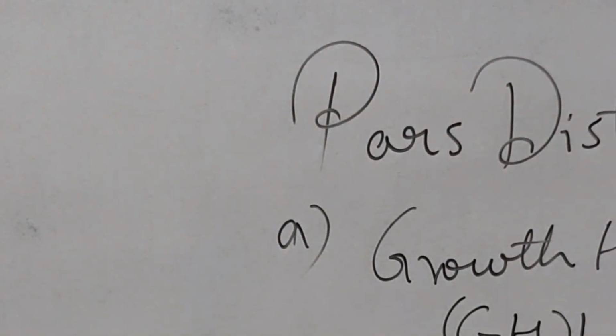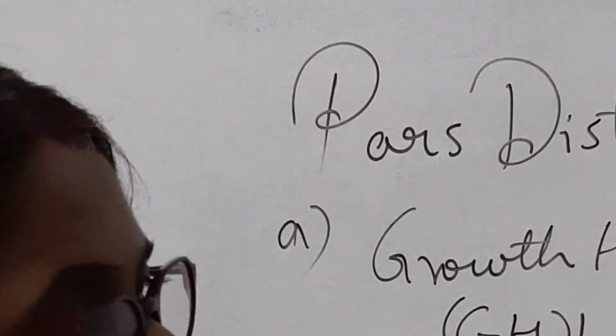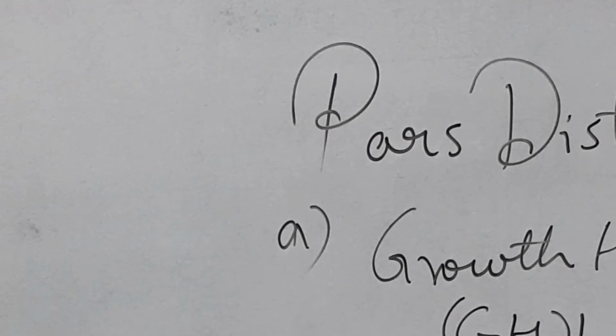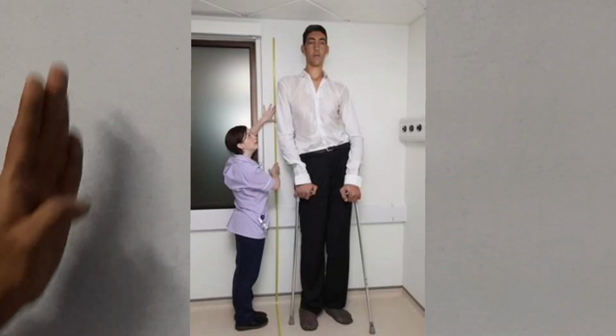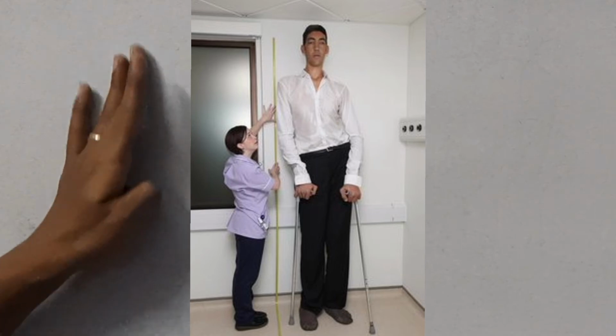Now once the metabolism is going on, there can be oversecretion. If the pituitary is releasing too much growth hormone, it will result in gigantism. What is gigantism? Gigantism is the oversecretion of growth hormone by the pituitary in childhood. You can see a gigantic person here. So it's gigantism.